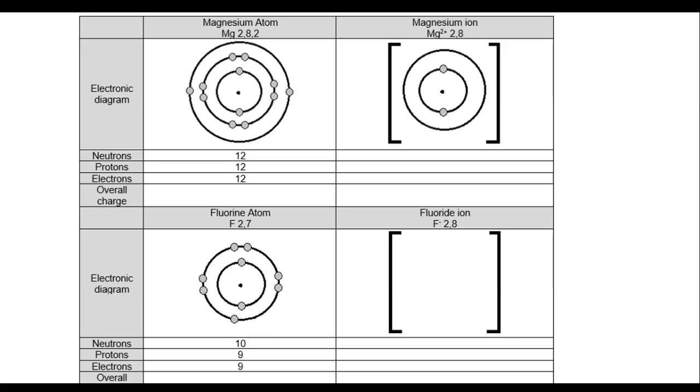Using that and the valence electrons, try and work out what the charge of the ion would be. Try and draw it with the shells and the electrons, and give the overall charge. Pause the video and give yourself enough time to try and fill in the table.